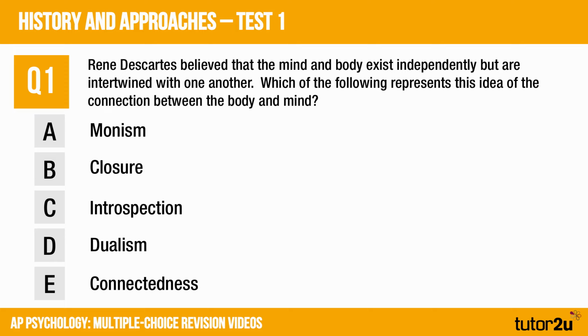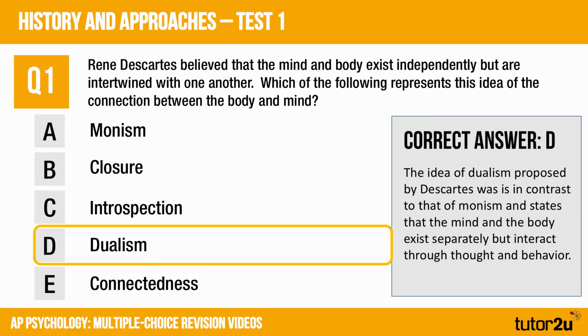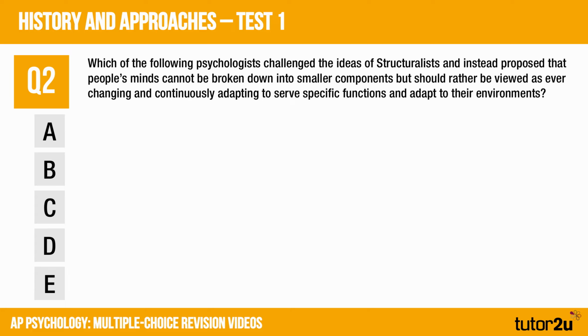Okay, for question 1, hopefully you chose answer D, dualism. The idea of dualism proposed by Descartes was in contrast to that of monism, and the idea of dualism states that the mind and body exist separately, but they interact through thought and behaviour. So answer D.